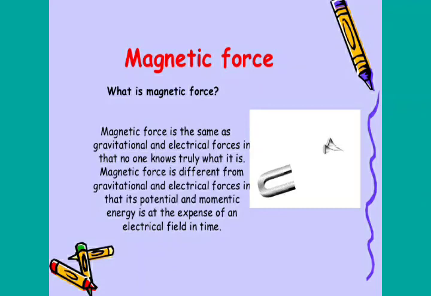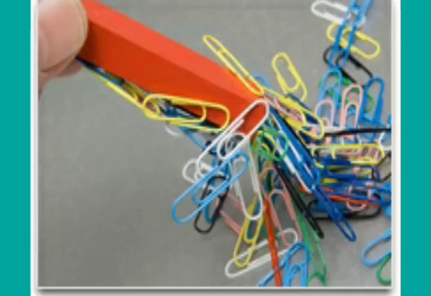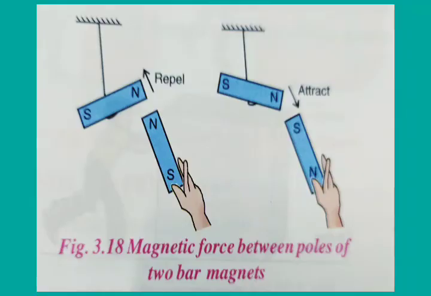Okay. Next is magnetic force. Magnetic force acts between the poles of two magnets at a distance. Like poles repel each other while unlike poles attract each other. As you know, in a magnet two poles are there, north pole and south pole. So you can see the figure on this screen also, that when two north poles are brought close to each other, then there is a repulsion, and this indicates that like poles what? Like poles repel each other.